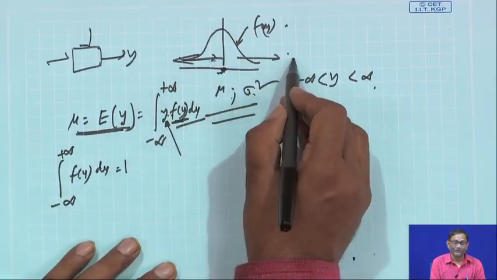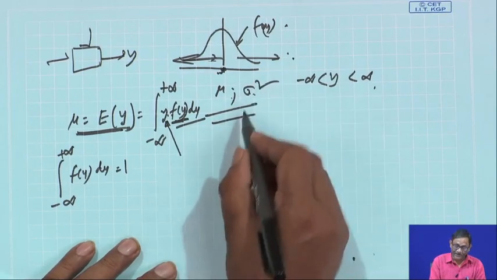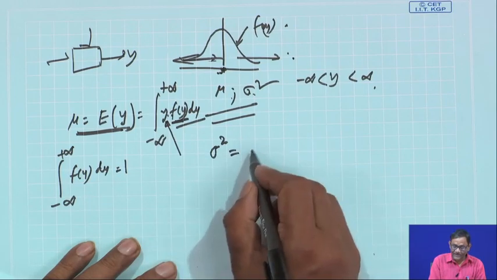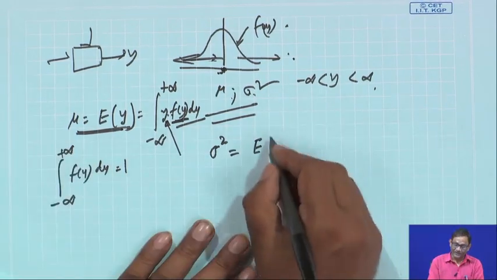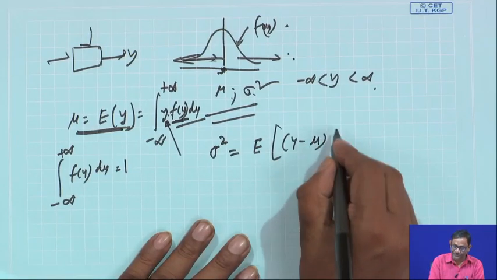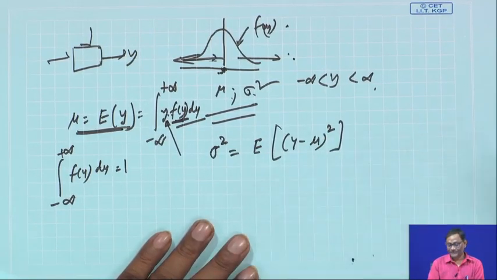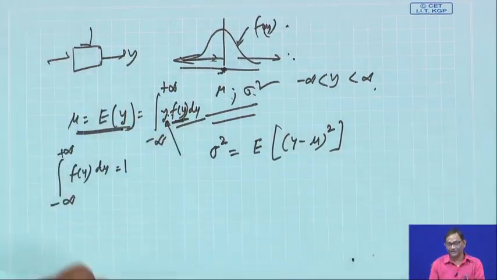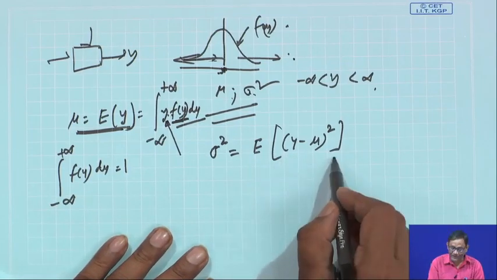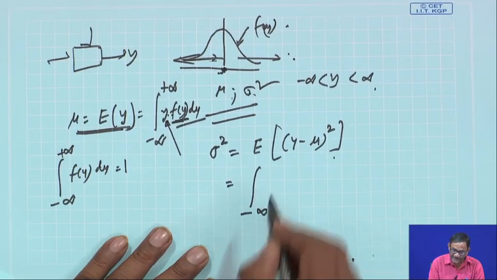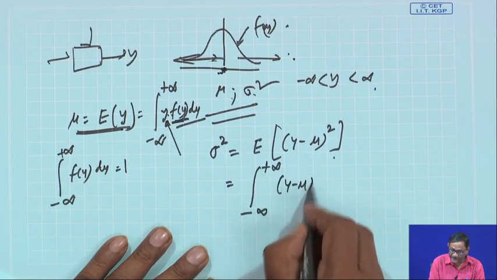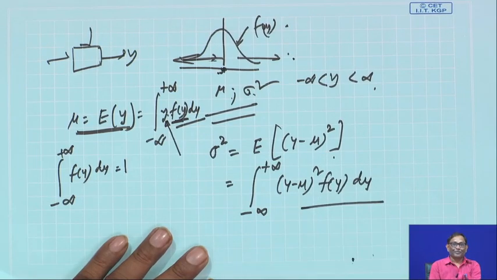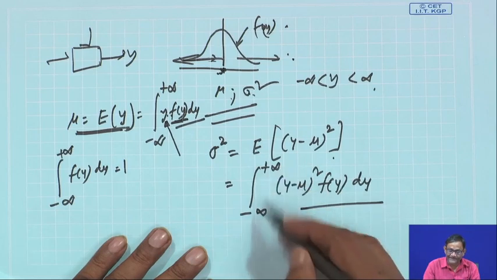Similarly, what will be the expected value for the variance, that is sigma square? Sigma square is the expected value of the squared dispersion with reference to mu, that is, (y minus mu) squared. We have seen earlier in sample statistics the calculation of the sum of (yi minus y bar) squared divided by n minus 1. This is again the integral from minus infinity to plus infinity of (y minus mu) squared f(y) dy.